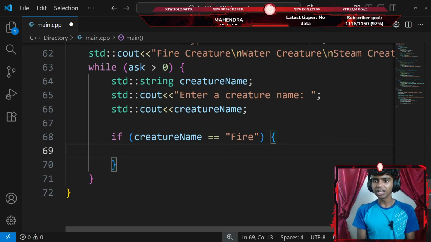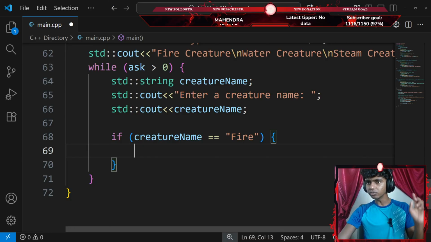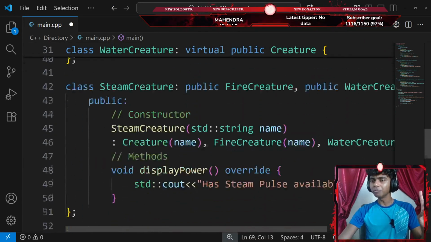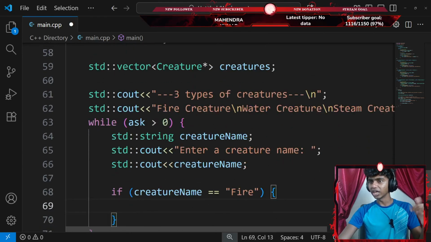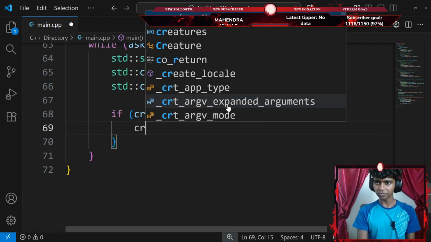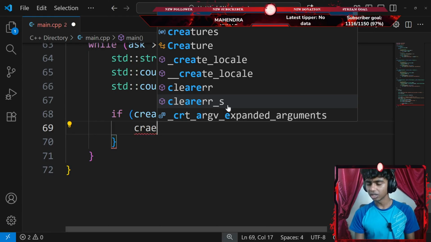That said, let's go ahead and do something now. So I create a creature name. If creature name is equal to fire, I have to create an object for my creature class. And since my vector is of creatures, I could go with something like my creatures is a vector.